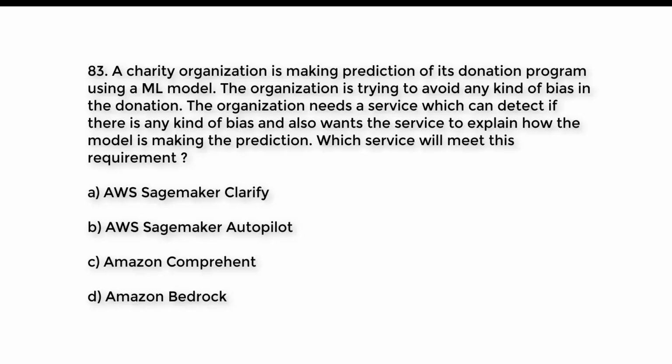A. AWS SageMaker Clarify. B. AWS SageMaker Autopilot. C. Amazon Comprehend. D. Amazon Bedrock. Try to guess the right answer. And the right answer is option A. AWS SageMaker Clarify.